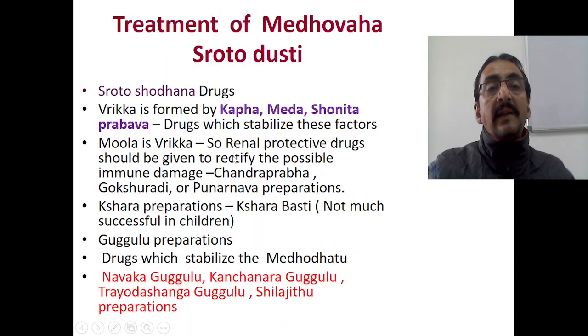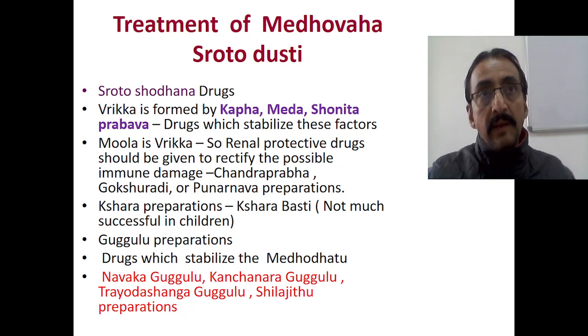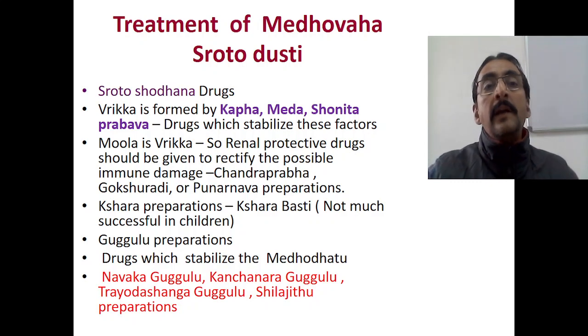Now, the second line of treatment is treatment of Medovaha Shotodushti. The treatment principles I have explained in the beginning; these are the specific treatments. Shotoshodhana drugs are very important. We know the involvement of the Medovaha Shotas here. And Vrika is formed by Kapha, Meda and Shonita Prabhava. Embryologically, Vrika is formed by Kapha, Meda and Shonita Prabhava.